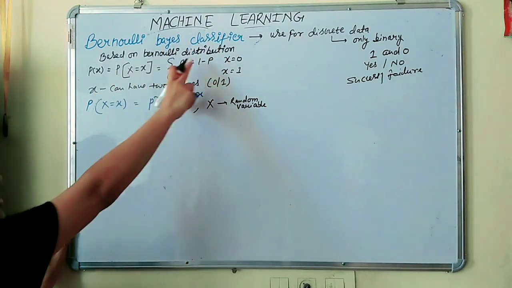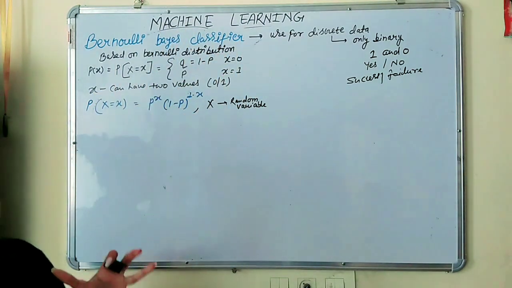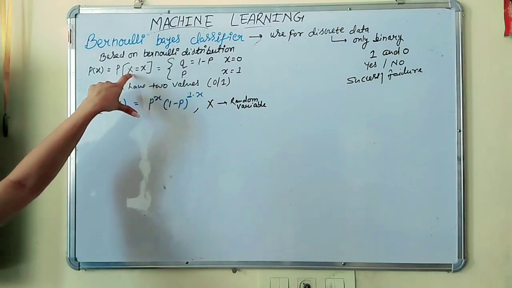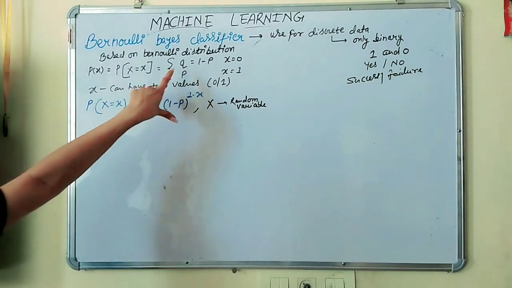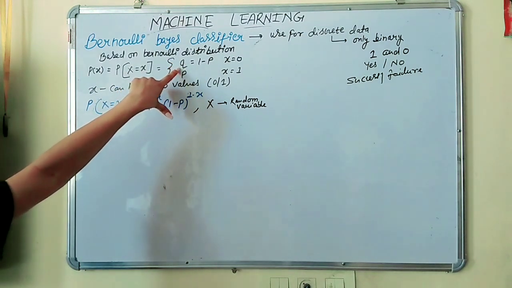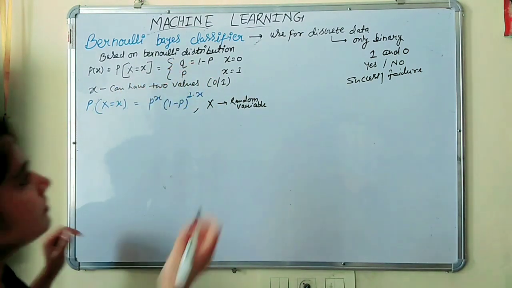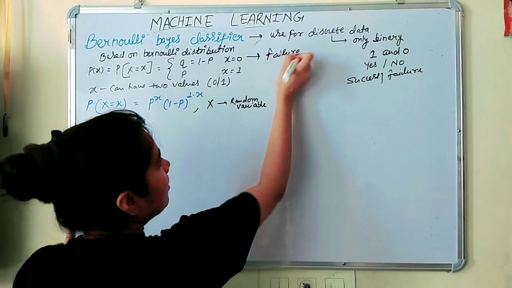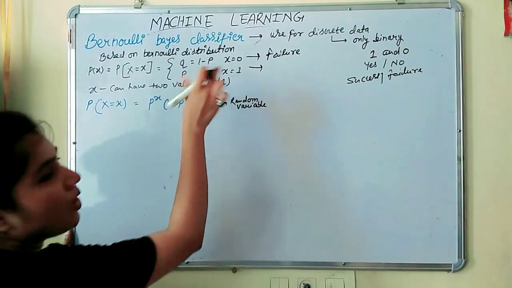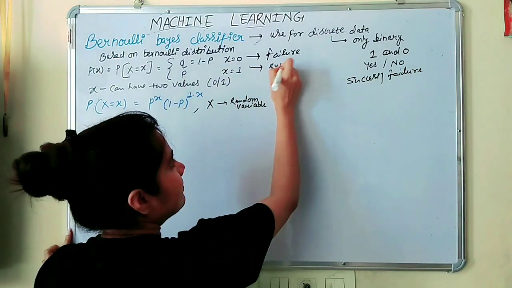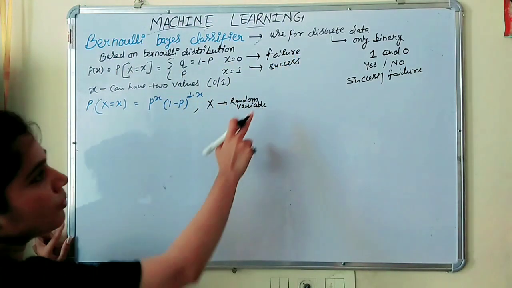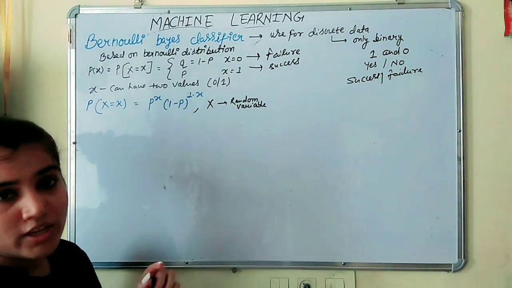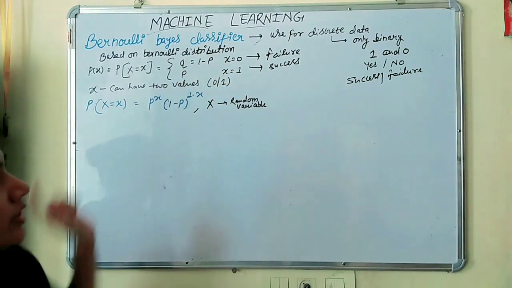It is based on the Bernoulli distribution. What is the Bernoulli distribution? Here the probability of capital X, the random variable, equal to Q, where Q is the probability of failure, and P is the probability of success. X has two values, either 0 or 1.